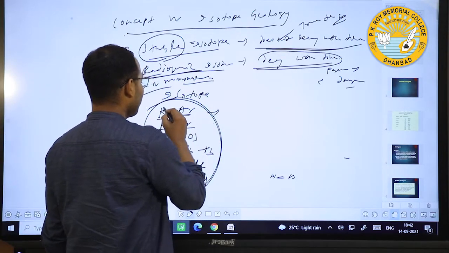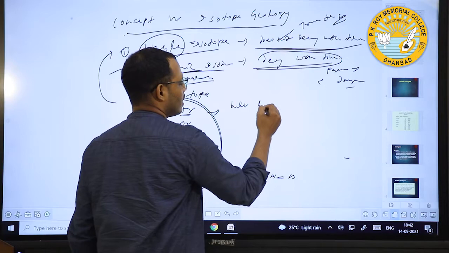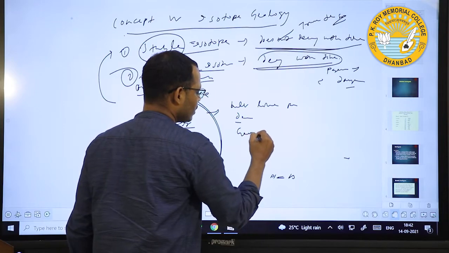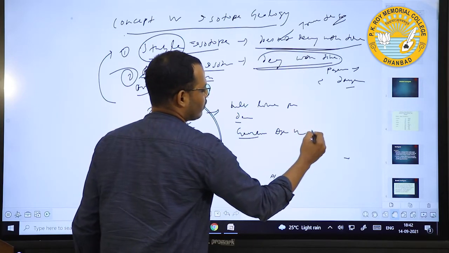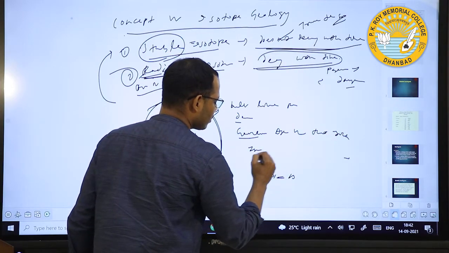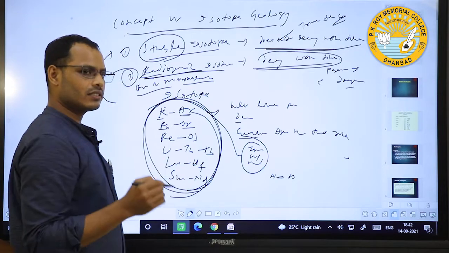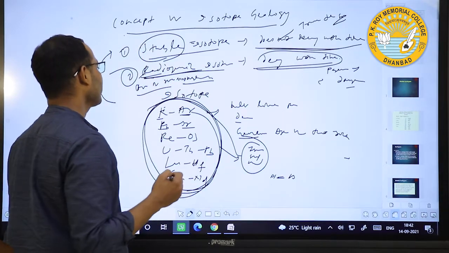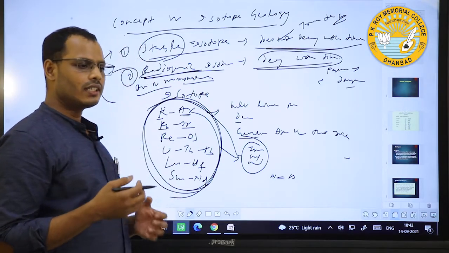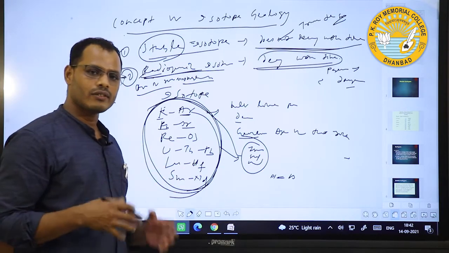When the parent element decays into the daughter element, and if we take the half-life period and decay constant, then we can calculate the geochronology or age of that rock, whether it is igneous, sedimentary or metamorphic rock. For this we use these different radioactive methods to determine the age of rocks. This is radiogenic isotopes. In this lecture we will mainly discuss stable isotopes: what the different stable isotopes are and what their uses are.